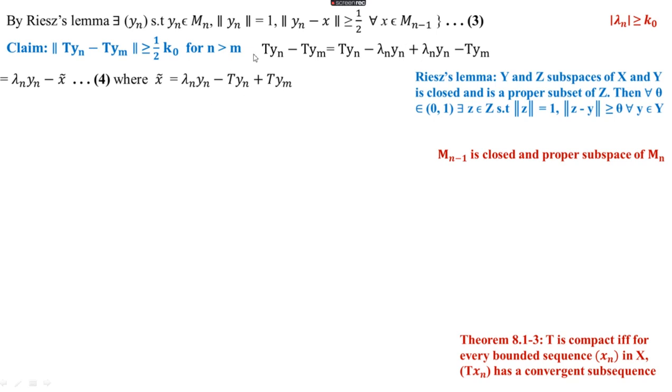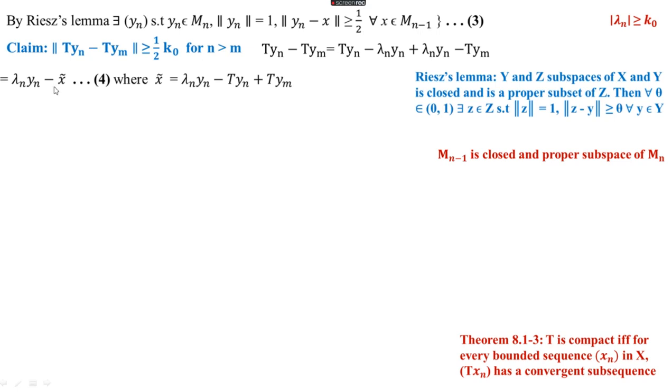Or simply substituting here lambda in yn minus x tilde, substituting for this x tilde we get the right hand side of this equation. So x tilde is like this. Then for applying equation 3 we have to get norm of this greater than or equal to 1 by 2. So norm of this greater than 1 by 2 into k naught if, and we have from equation 3 norm of yn minus x greater than or equal to 1 by 2 if x belongs to Mn minus 1.